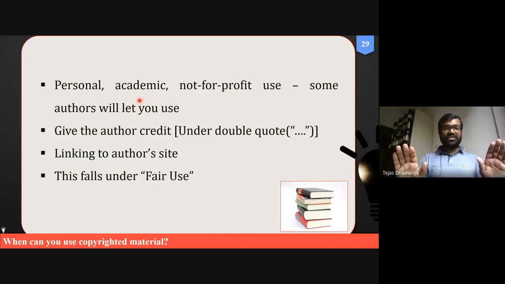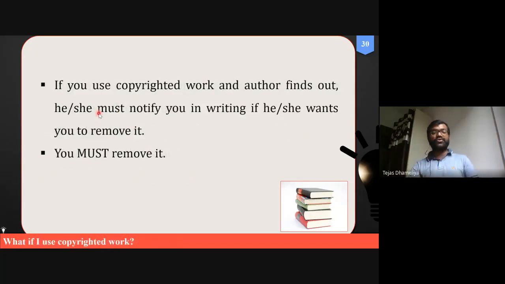So the meaning is the same. Both the sentences are the same in meaning, although words are different. So that way you should use that, and also you should cite them. So it will not be caught under the umbrella of plagiarism. Okay. So if you use such kind of copyrighted work, the author finds out, he or she should notify you in writing and may ask you to remove this thing as well.